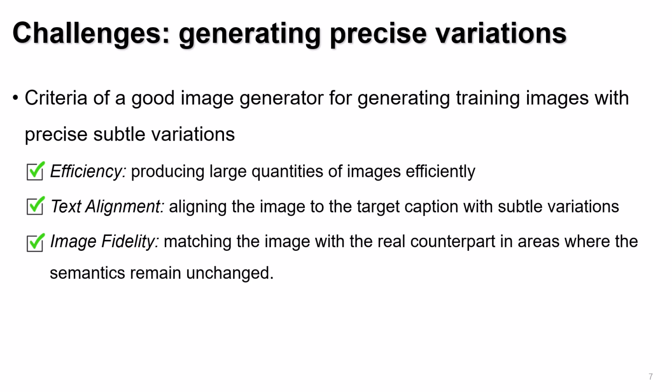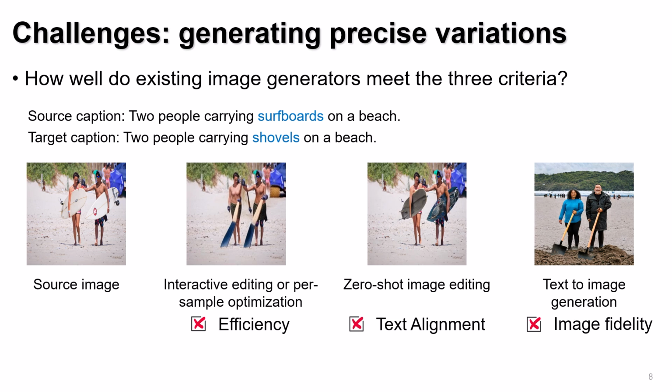To generate large-scale training images with precise variations, the image generator must satisfy three criteria. First, it must be efficient in generating a large volume of images. Second, it must ensure text alignment, meaning the generated image should accurately align with the target caption, which is subtly changed from the original caption. Third, it must maintain image fidelity, ensuring that the generated image closely resembles the real one in regions where the semantics remain unchanged. However, existing image generators struggle to meet all three criteria simultaneously.